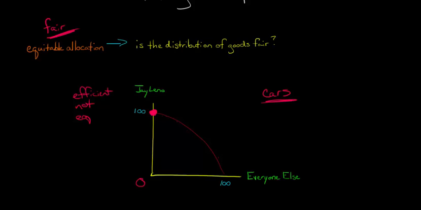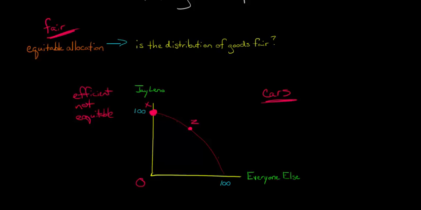It's not fair. And the reason is people would say, hey, wait a minute, why does Jay Leno need 100 cars? I know he has a big garage, but still, why does he need all 100 cars? What about everybody else? And so you might say, hey, let's get the government to come in and force Jay Leno to transfer some of his resources. We'd really like to be at a point here. So let's say this initial point is point X, and we'd really like to get to point Z over here. And we say, hey, look, that would be efficient in production too.